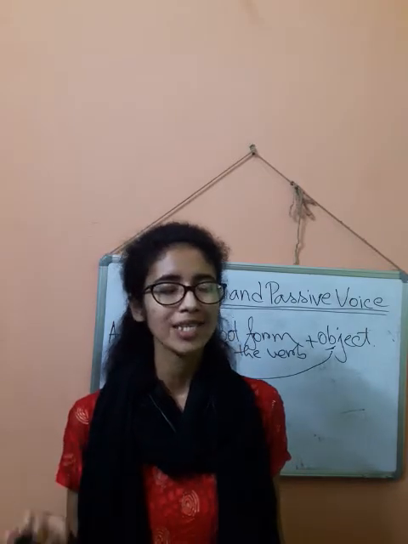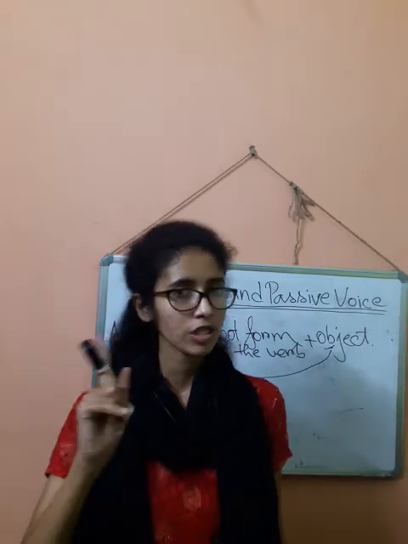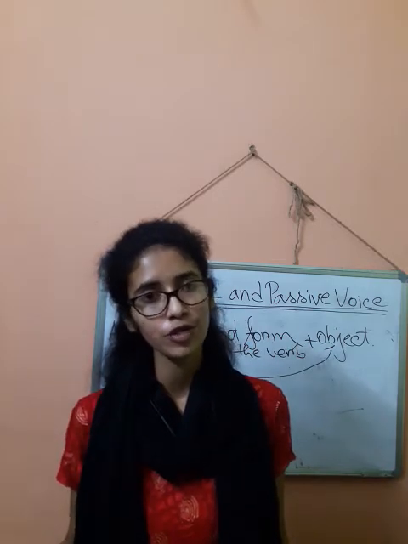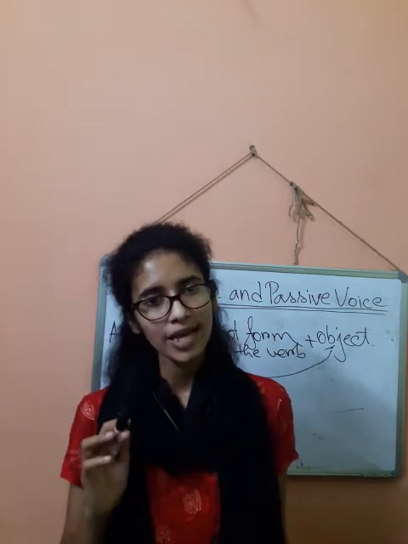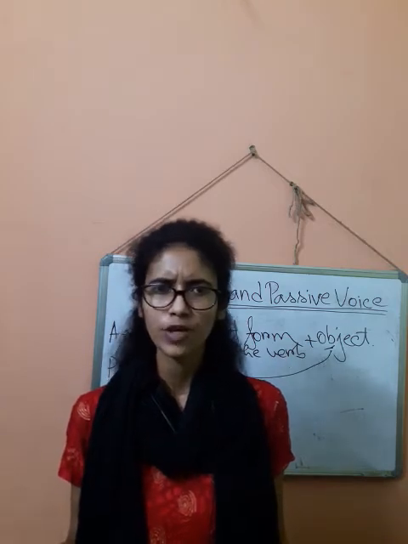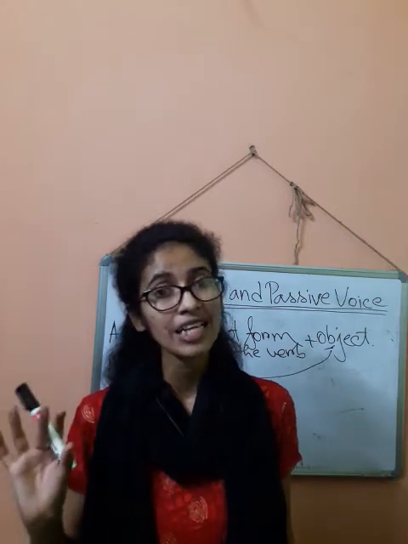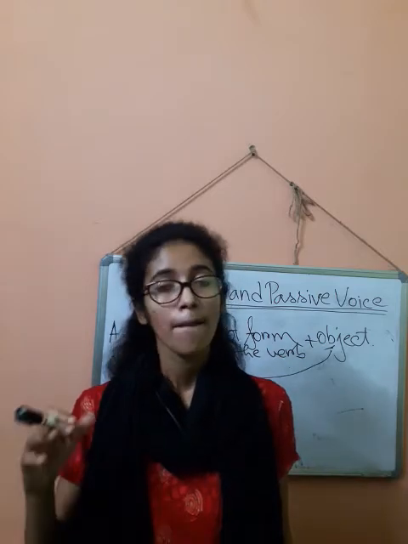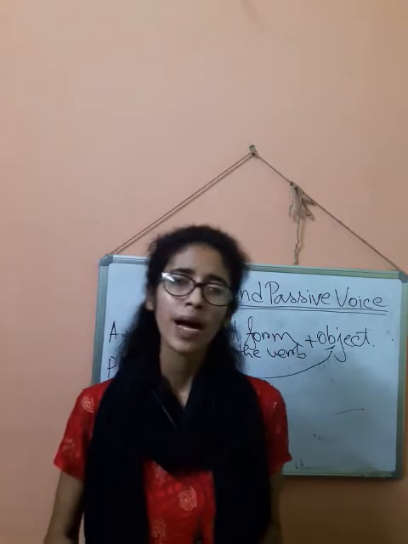So what will be the structure in passive voice? After the passive subject, you will have to follow the subject, which verb you need to use after that passive subject, that you need to be very careful about. So rice, third person singular number. After rice you will use is, obviously, not am, not are. So rice is being, B-E-I-N-G. This will be included in case of continuous tenses. Being, after that past participle form of the verb. This is very easy.